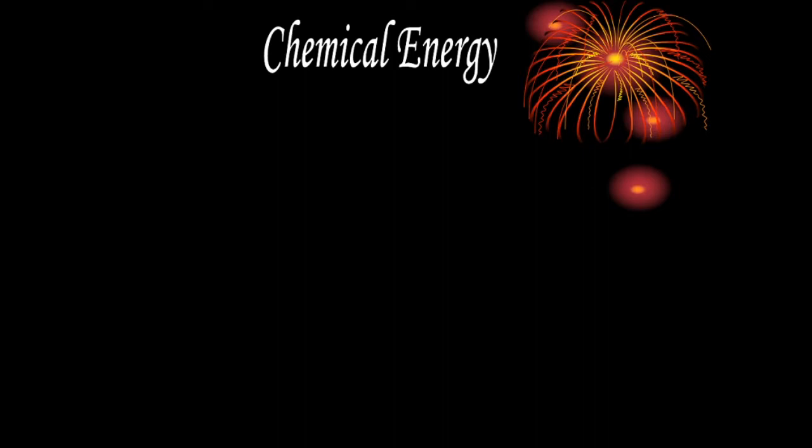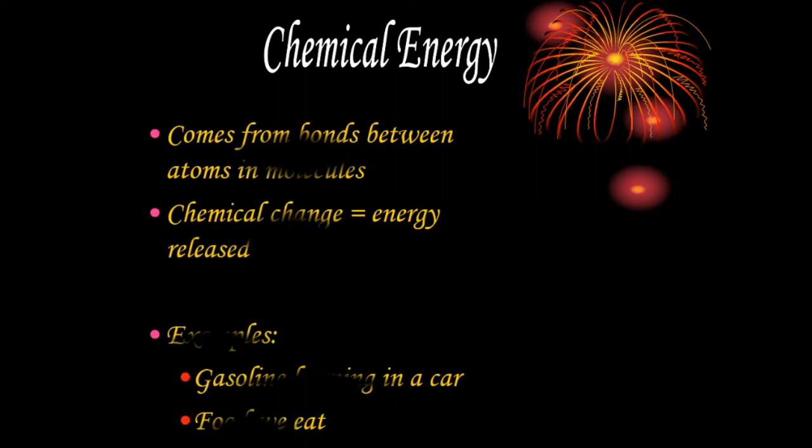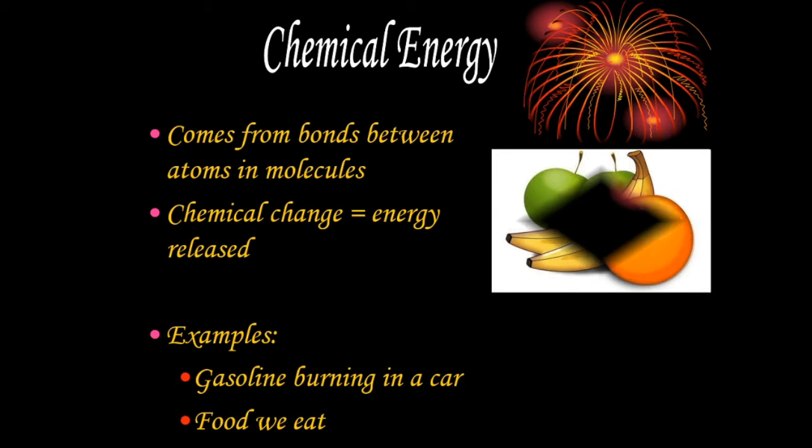Now, the chemical energy. Chemical energy comes from bonds between the atoms in molecules. Chemical change equals energy released. For example, gasoline burning in a car, and the food we eat. From that food, the energy is generated, which we use for our day-to-day work.